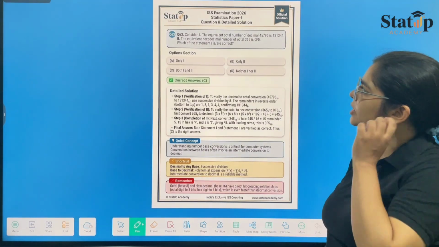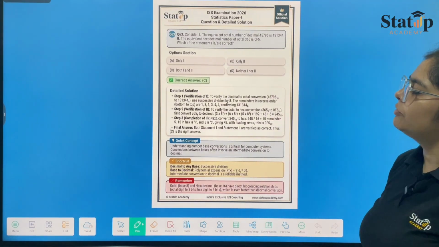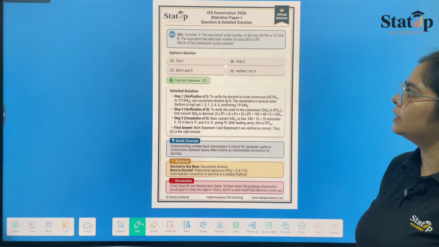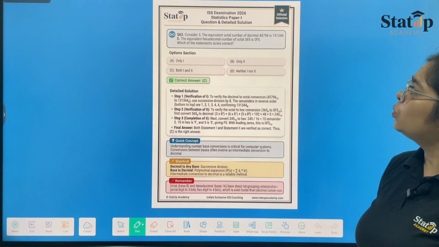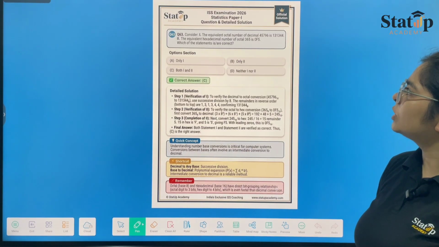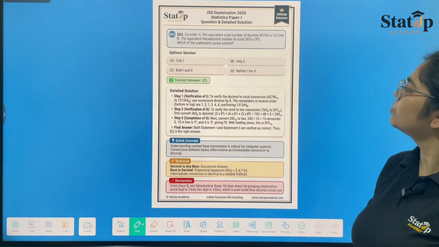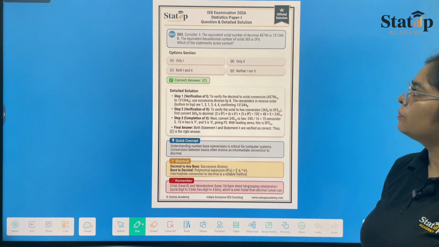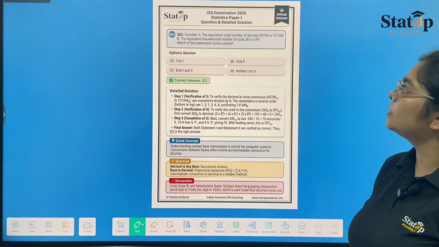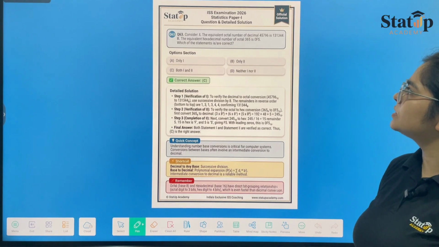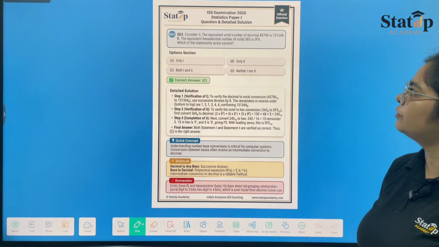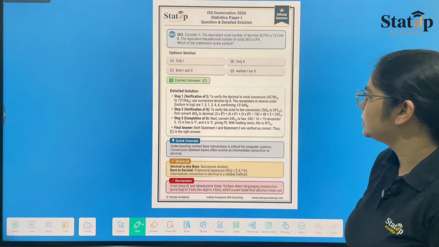Now moving towards question number 63, in which two statements have been given to us. One, the equivalent octal number of decimal 45796 is 131344, and two, the equivalent hexadecimal number of octal 365 is 0F5. Which of the statements is correct?